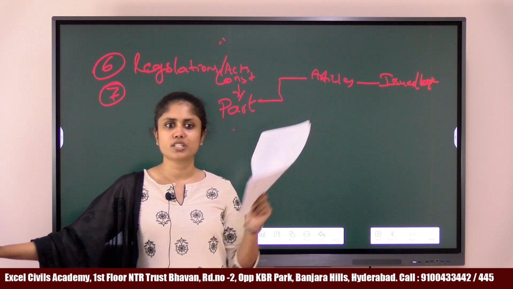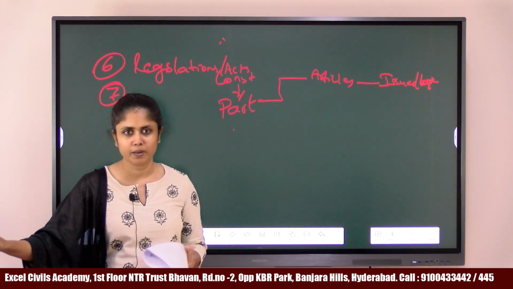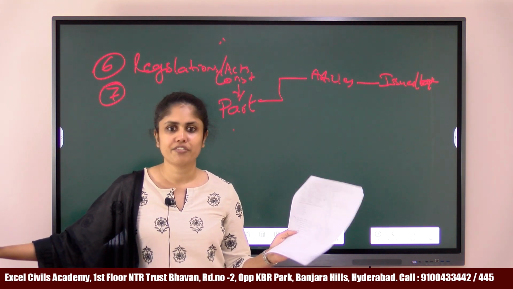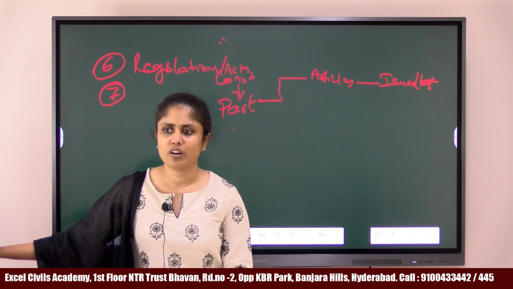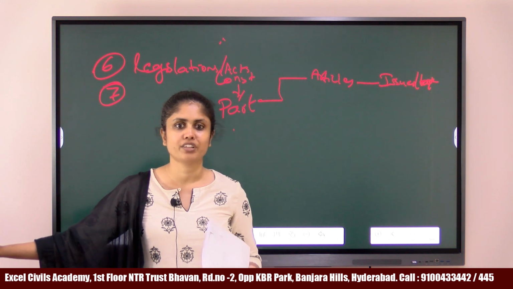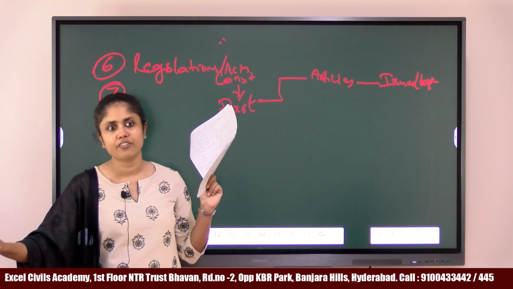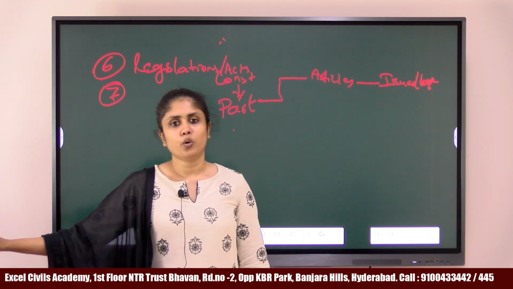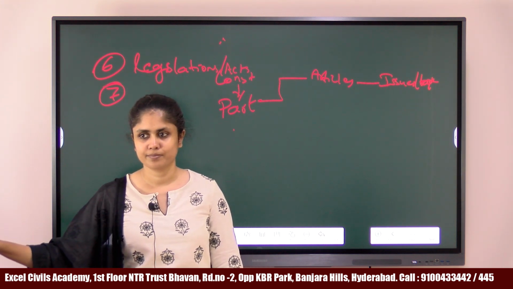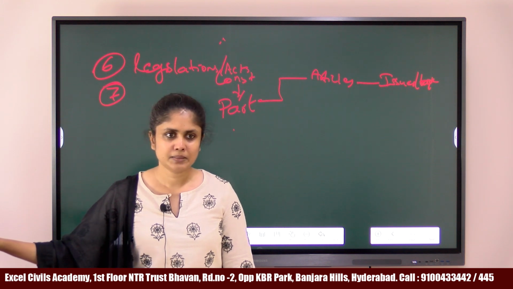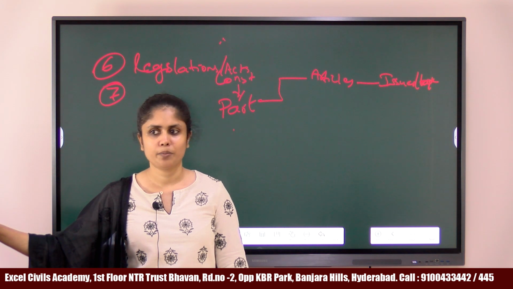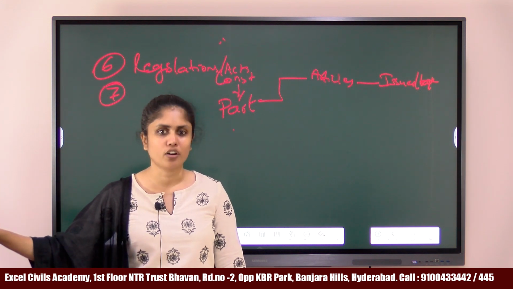You will, in your post-independent history. Post-independent history will give you details about all these political parties which have come up before emergency or after emergency. Many of the political parties have come up after emergency. Initially, when India gained independence, both in the center and state, Congress governments were in power. Jawaharlal Nehru, after that, so many Congress prime ministers, as well as in the states you had Congress governments,